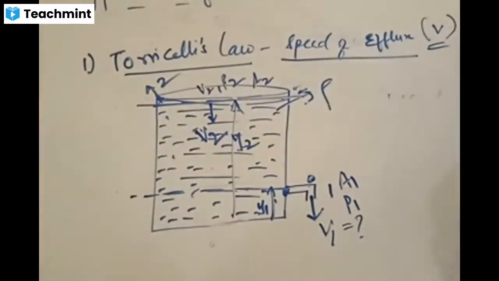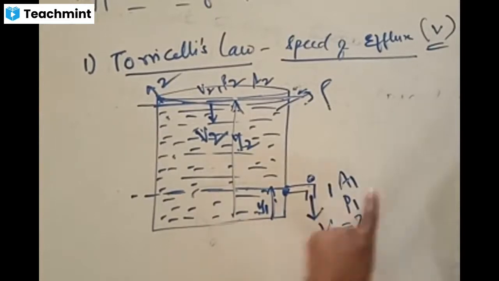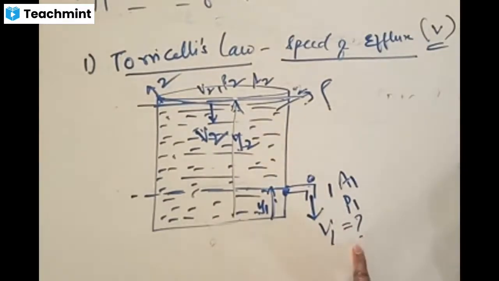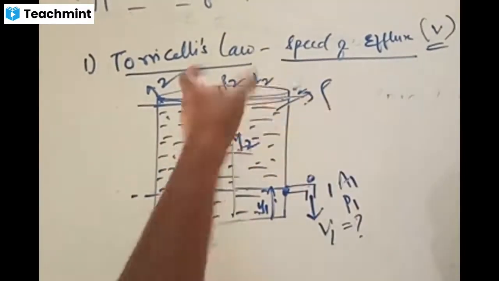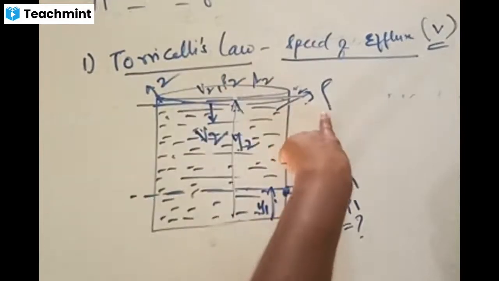There are two regions, 1 and 2. One is the smaller area having pressure P1. Let the speed coming out of this be V1, for which we wish to find the expression, and the fluid has density rho.